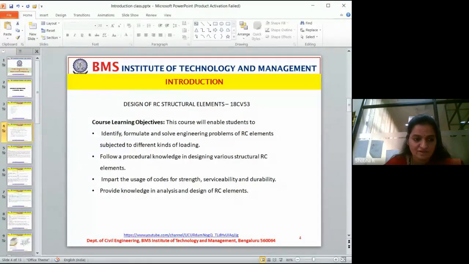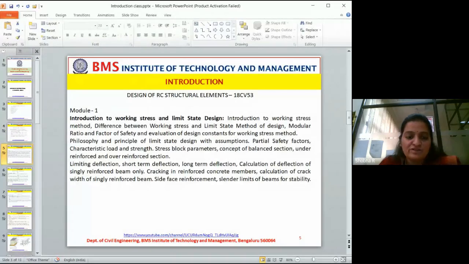What are we going to deal with in the first module? The first module gives a brief introduction to working stress and limit state design. As we started designing RC structures, we did not start with the best method on day one. There was continuous progress and research. People worked on RC structures, and with experience and application they found mistakes or deficiencies, which were rectified, and the next method evolved.